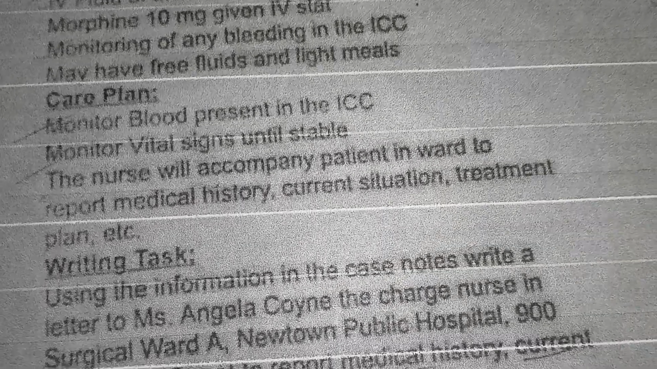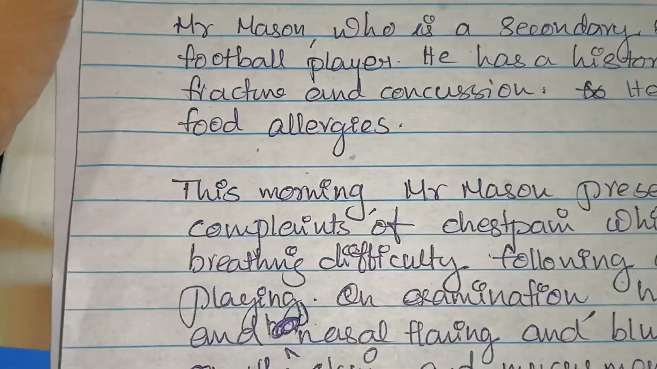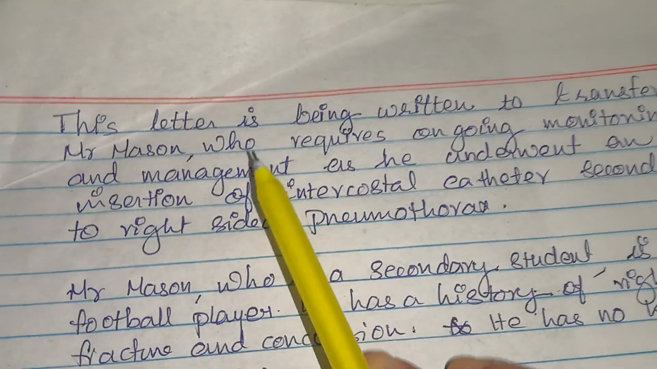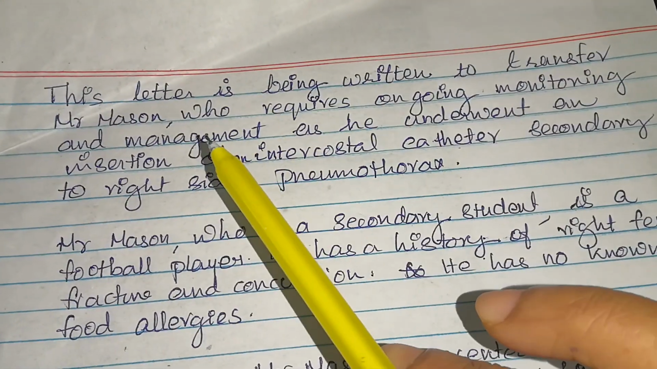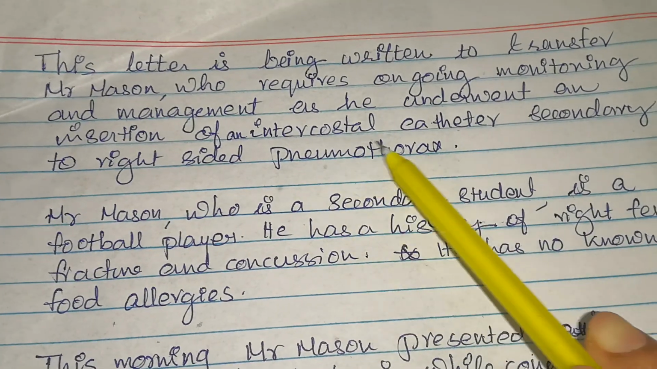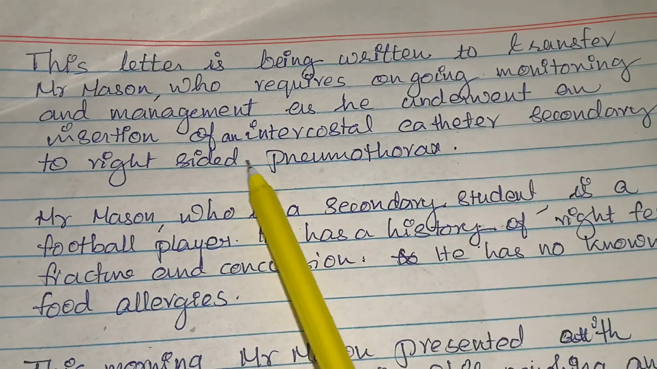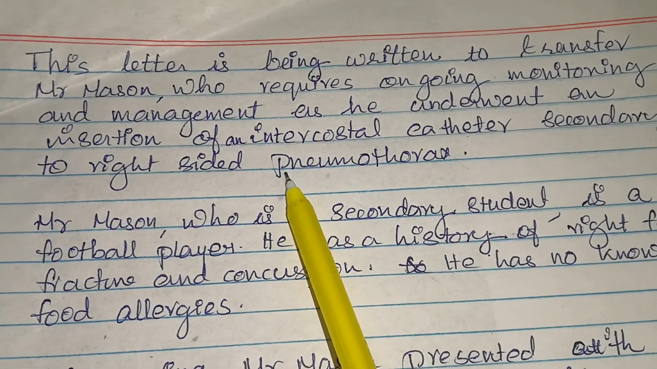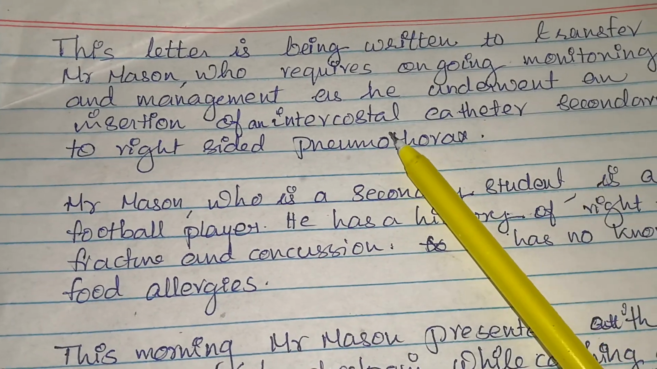Now let me read the letter which is written by me, and you don't have to follow this, but I'm just giving you this for your reference. Alright, so the first part is introduction. This letter is being written to transfer Mr. Mason, who requires ongoing monitoring and management as he underwent an insertion of an intercostal catheter secondary to right-sided pneumothorax. So the purpose is very clear. He needs ongoing monitoring and management. And the reason is also written there.